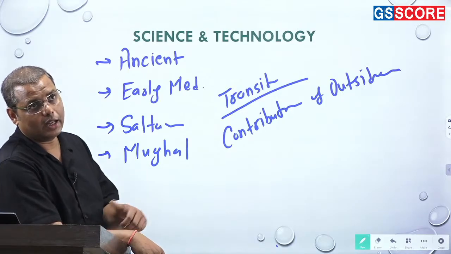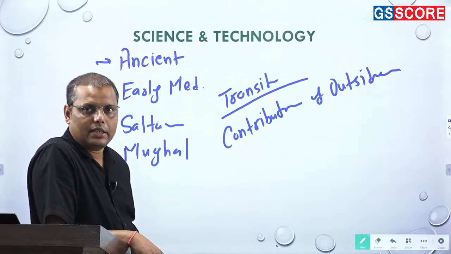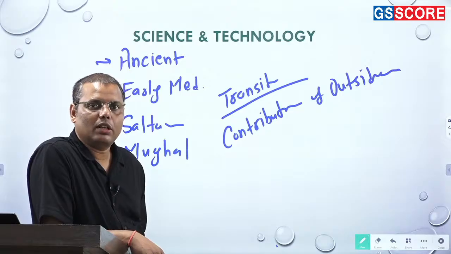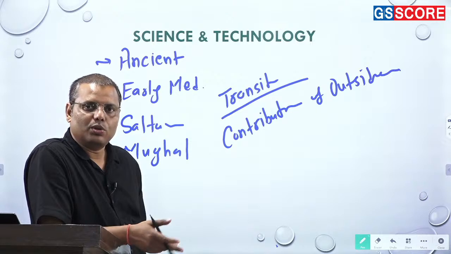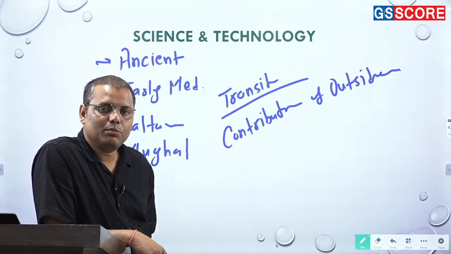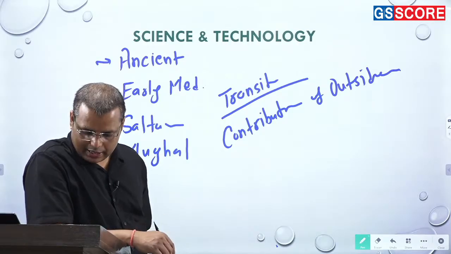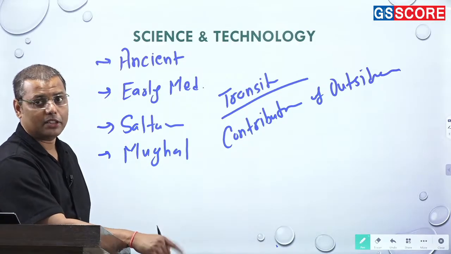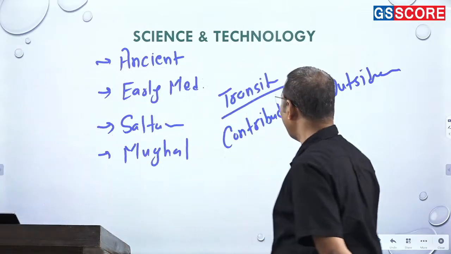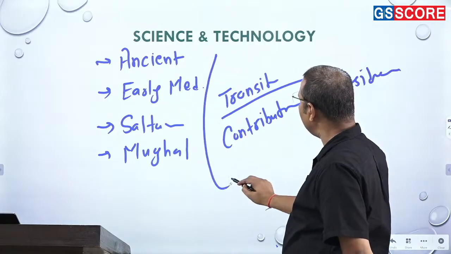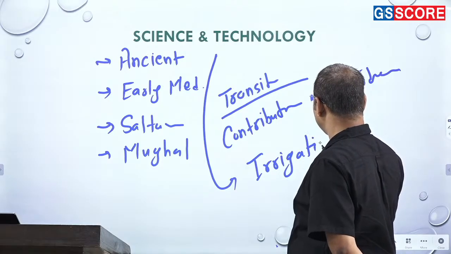And frankly, one more thing I'll say, that over the period you'll find the decline in this scientific temperament of the Indians, and by the time you reach the medieval, you find lesser scientific advancement or developments. So you should see it in this way. अगर उन लोगों ने पिछली बार सल्तनत पूछा था, तो इसके पीछे कुछ intention था, because of what they asked this question. अब बस smartly उन लोगों ने पूछा, और ये भी पूछा था कि इसका सोसाइटी में impact क्या है. ठीक है. अच्छा, when you talk about the science and technology, there is one area, ठीक है, within it that should be prepared also.